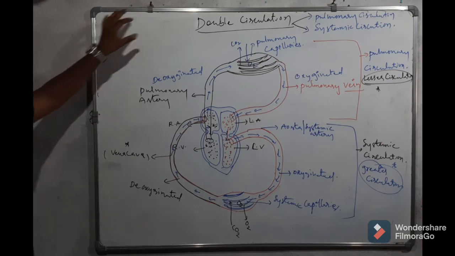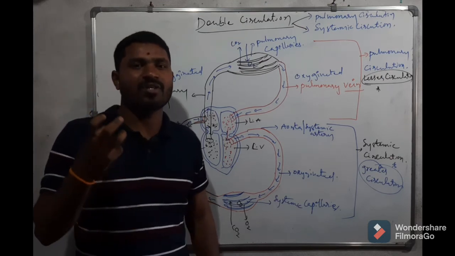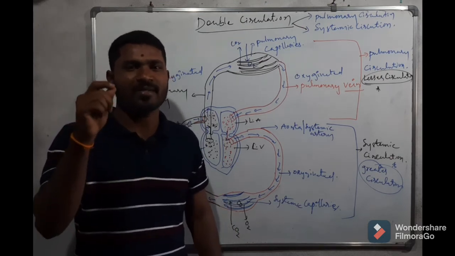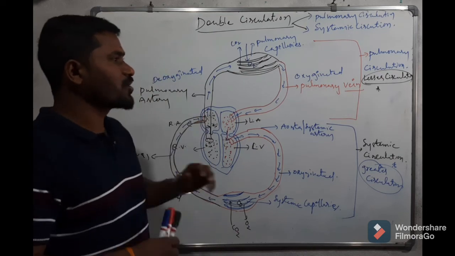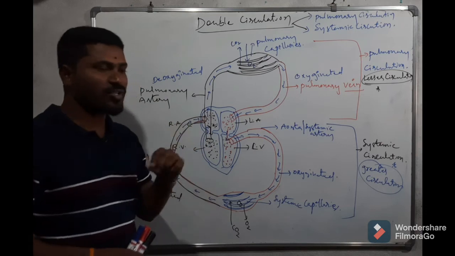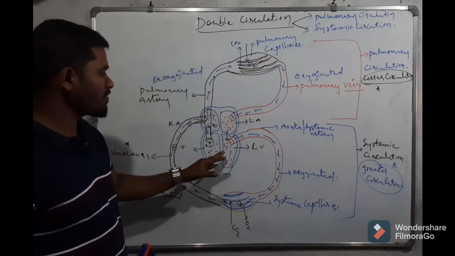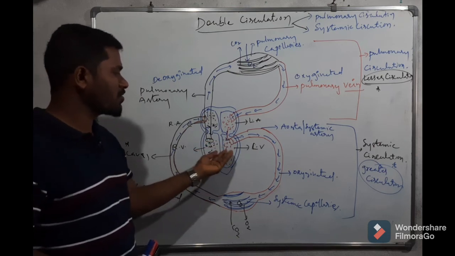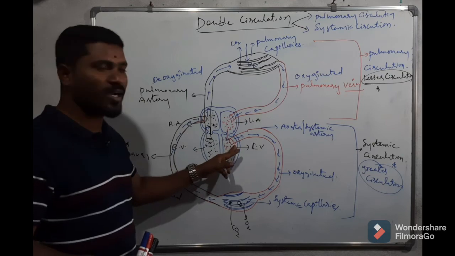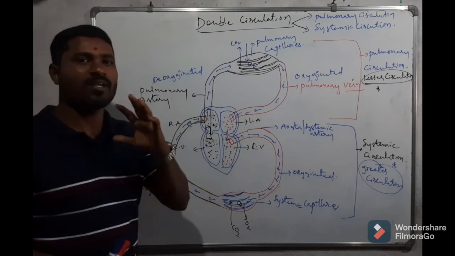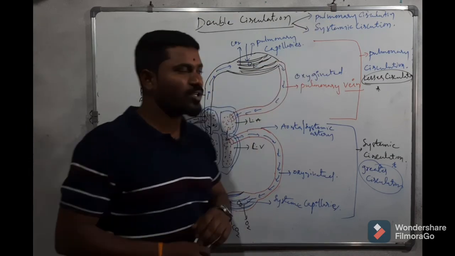I will repeat again. Double circulation means the blood reaching the body organs has to be pumped by the heart twice. The first time the blood is pumped to the lungs, then the second time it is pumped to the organs through the aorta. That is why we call it double circulation. It includes pulmonary circulation and systemic circulation.